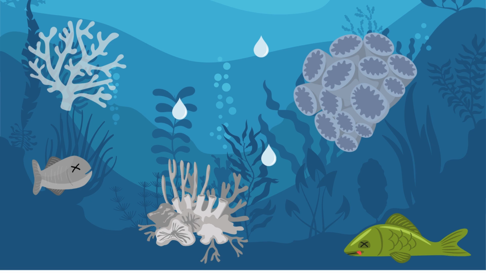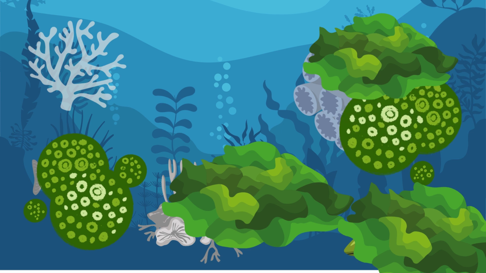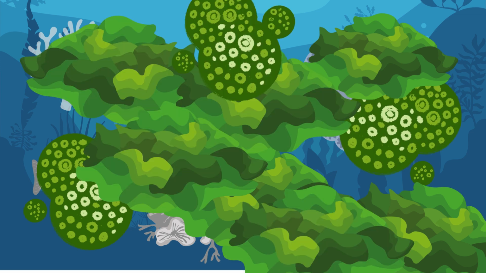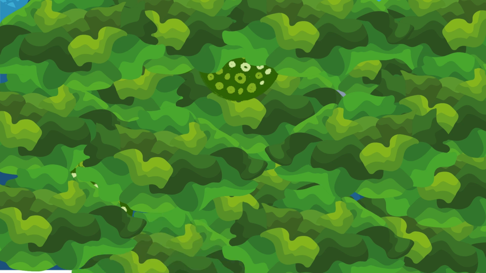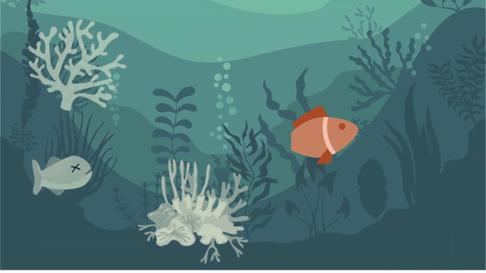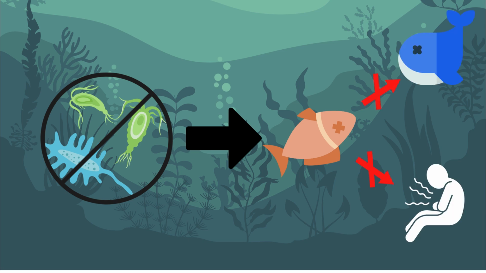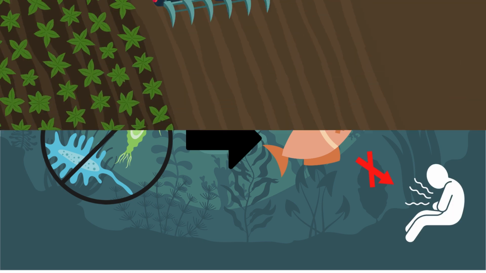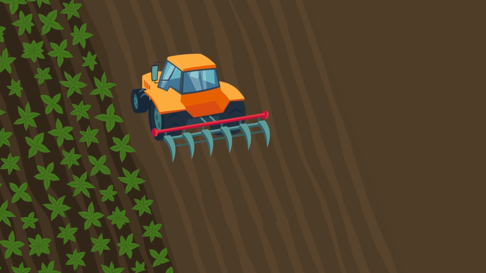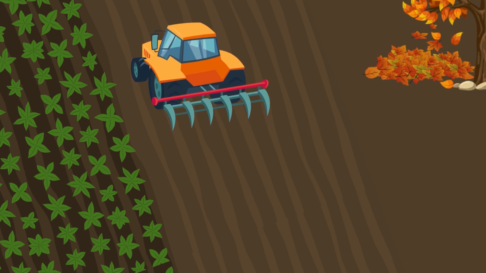Fertilizers rich in nitrogen and phosphorus promote excessive algae growth in a process called eutrophication. This can create algal blooms that block sunlight, which is essential for underwater plants and organisms. As algae die and decompose, they deplete oxygen in the water, suffocating aquatic life. By killing key food sources for fish, algae, and plankton, runoff disrupts the aquatic food chain, causing declining populations throughout the food chain. Intensive farming practices like tillage deplete essential nutrients, leading to soil erosion and loss of microbial diversity.